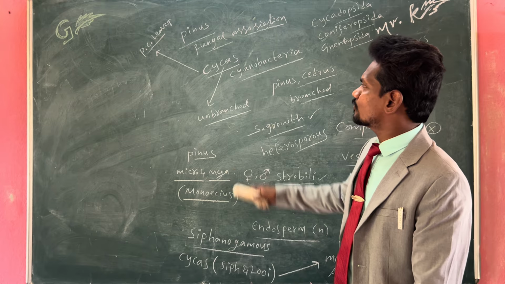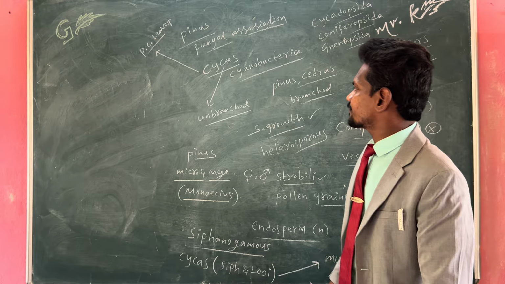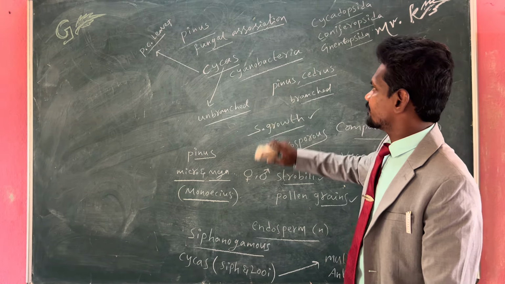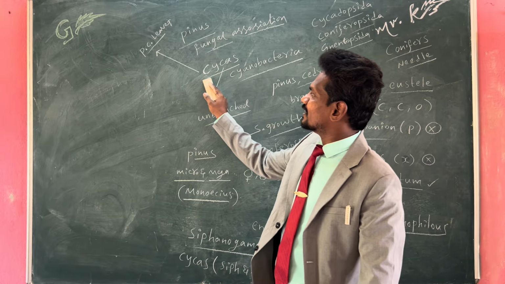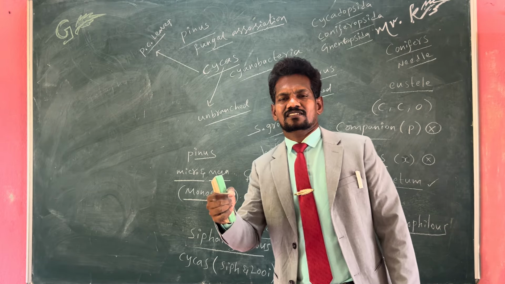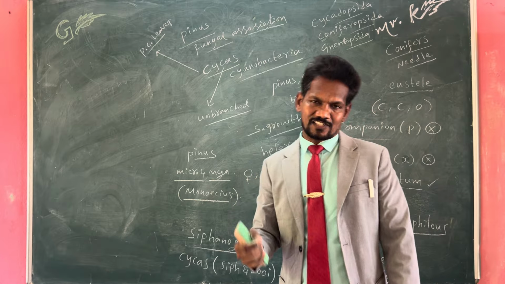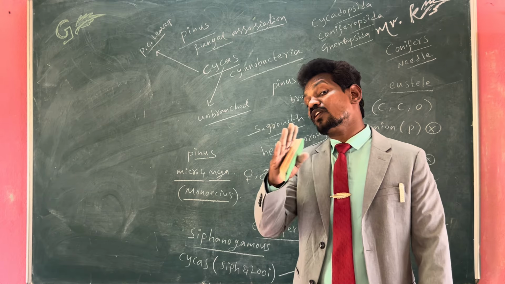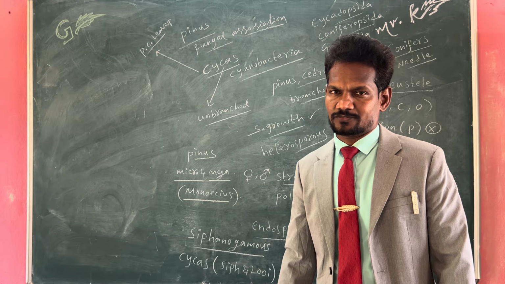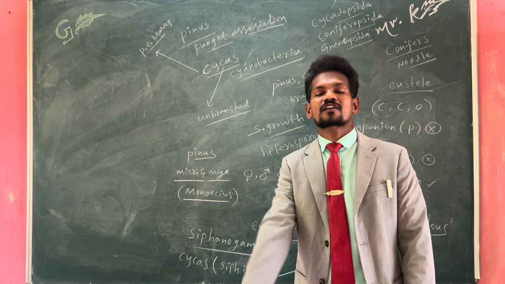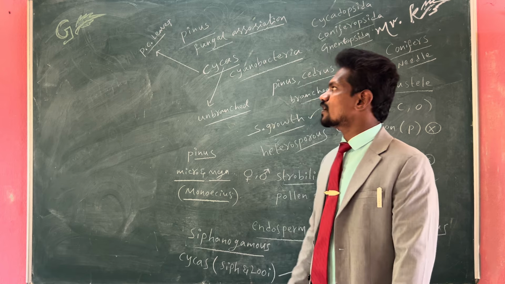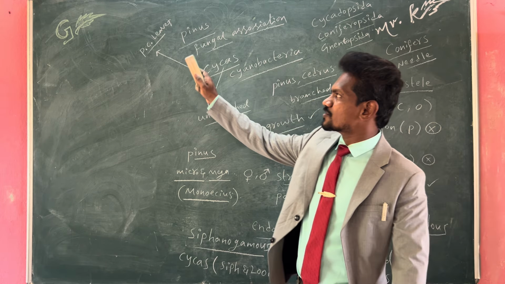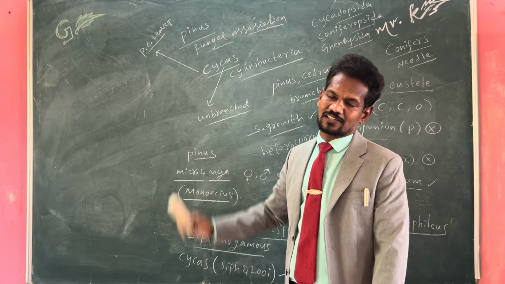Same like that, one more plant, Cycas, has cyanobacteria. This cyanobacteria is associated with the roots of the Cycas plant, and such roots are called coralloid roots. Once again I repeat, coralloid roots are found in Cycas, mycorrhizal association is found in Pinus.